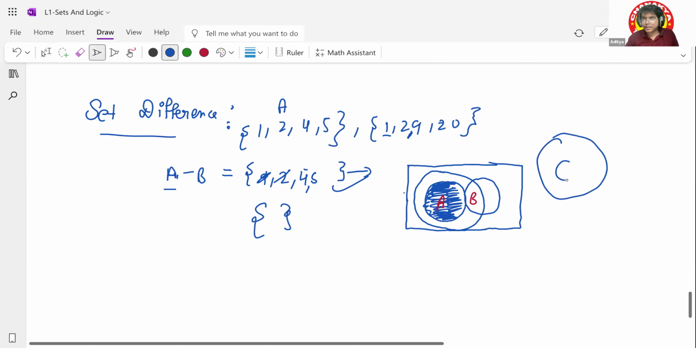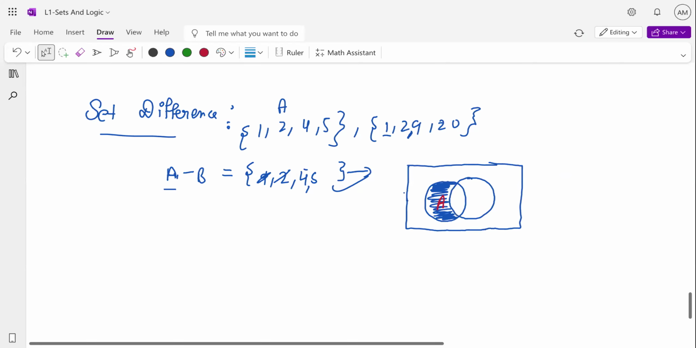If you are saying this is A and this is B, then whoever is present in this part, you just have to remove them. Understood what it is? Yes, sir. If you use the Venn diagram, it will be more helpful than just putting in these values. Yes, sir. So that's the thing.